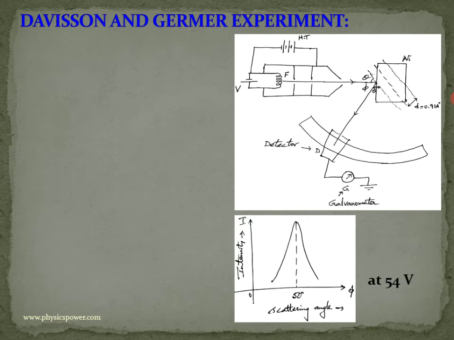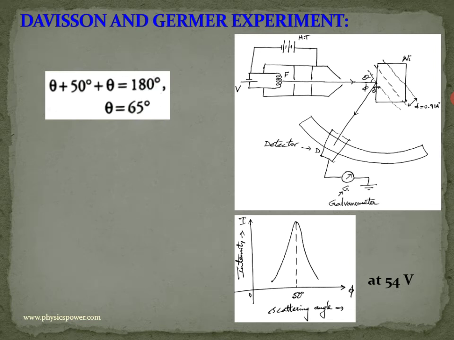So for that you should know the details about the incident angle and all. For example, according to the incident angle and from the diagram, here you can see one straight line, this is an imaginary dotted line, so the interplanar distance I arranged here. So it's a straight line, total 180 degrees angle, so theta plus phi, the total should be 180 degrees. That you can write like this: theta plus 50 plus theta equals 180 degrees. So that means 2 theta equals 130, nothing but theta equals 65.